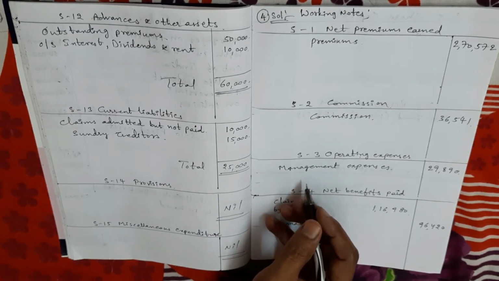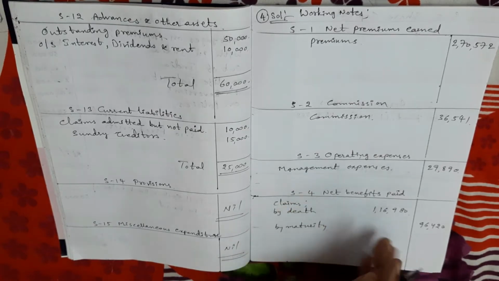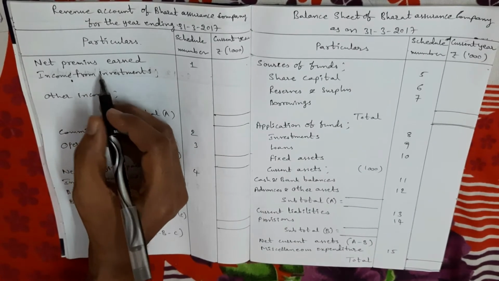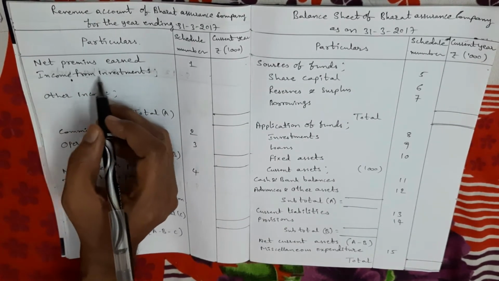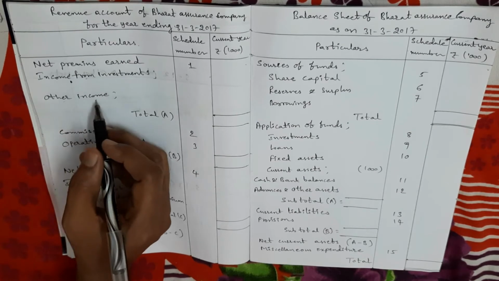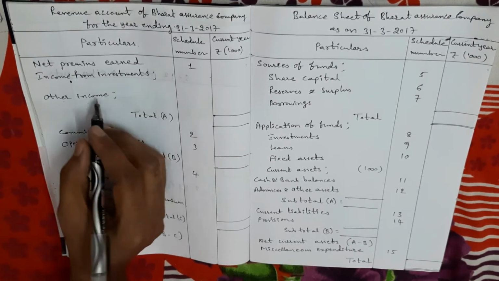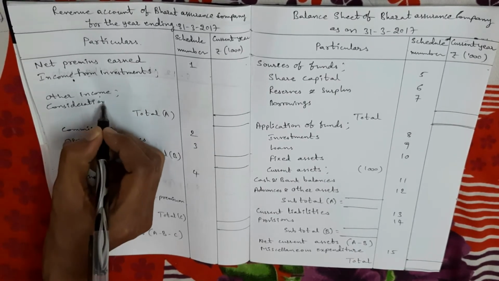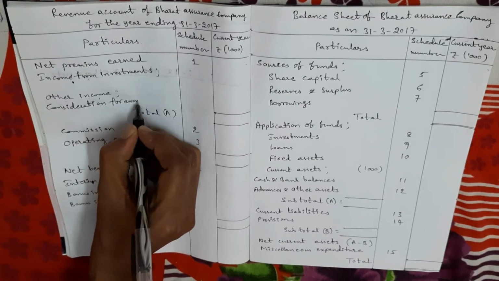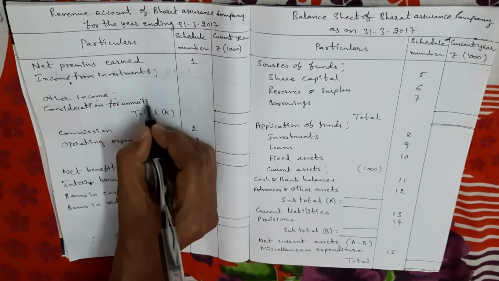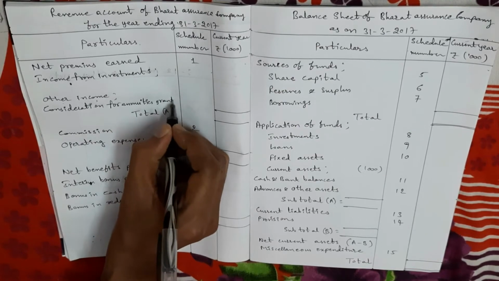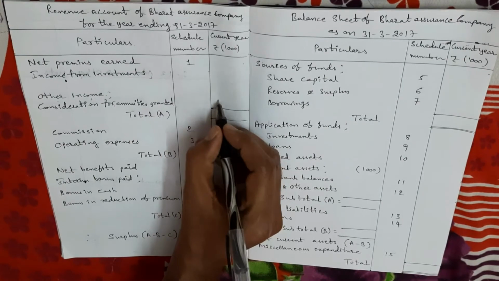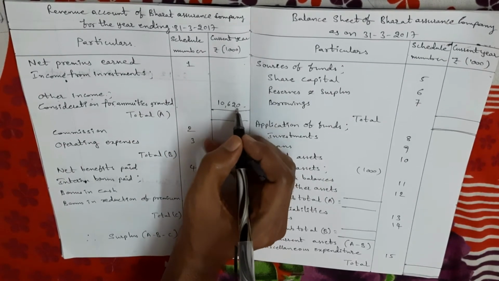Next, consideration for annuities granted. Consideration for annuities granted is other income, so directly we take it in the revenue account. It does not come in any schedule. Take it under other income. Consideration for annuities granted comes under other income, 10,620. Here the amount is given in rupees only.